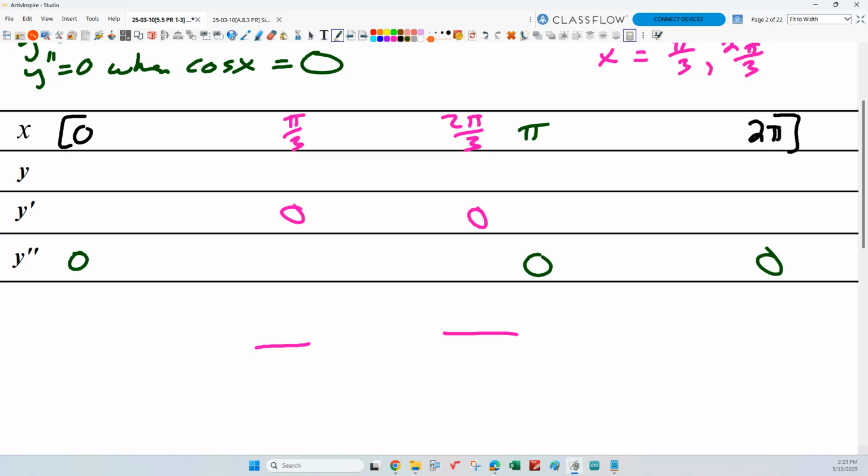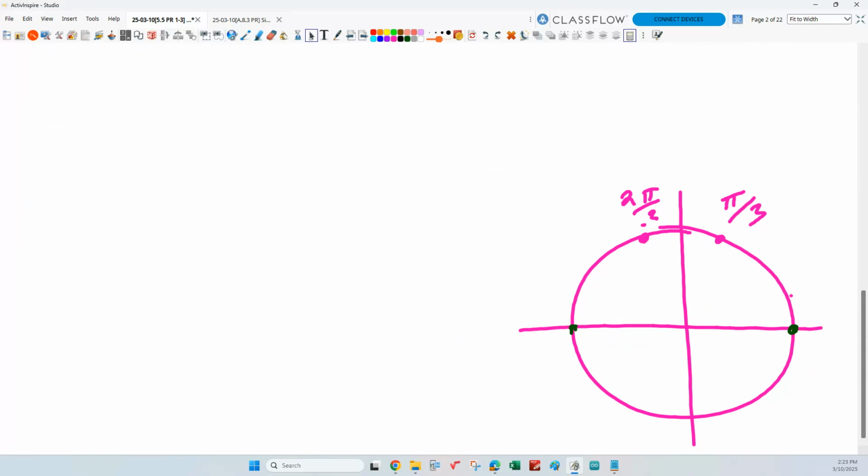Oh, shoot. Yeah, we did that wrong. Yeah, where should those be? They shouldn't be there, right? Where should they be? The cosine is the x coordinate. That would be here and here, right?